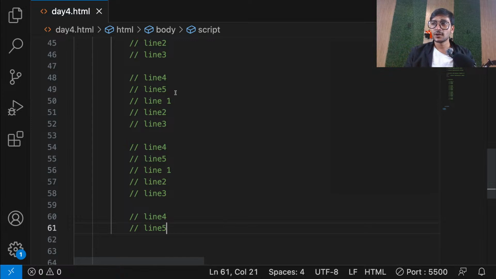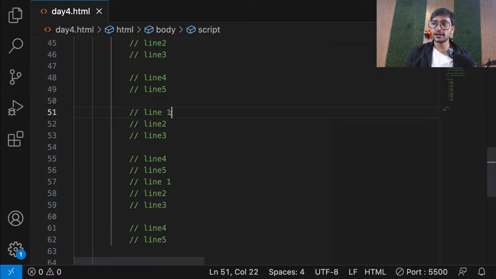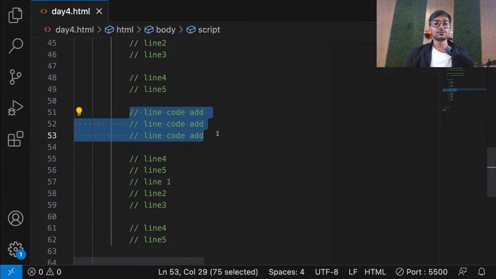Now let's say these 3 lines of code are working together for something, so I give them a separate name. For example, these 3 lines of code are adding 2 numbers. Or let's say these 3 lines of code are responsible for getting data from a satellite. Think of it like that.